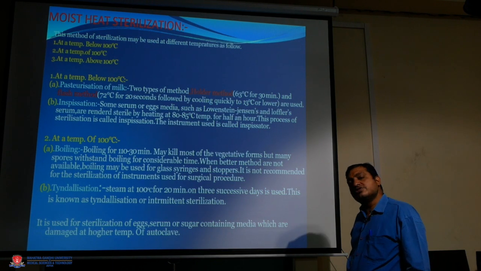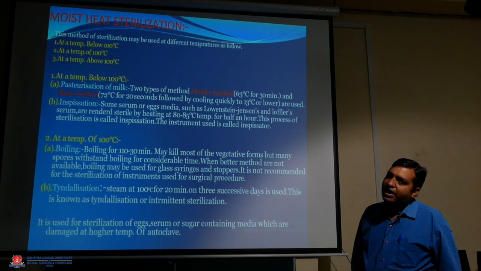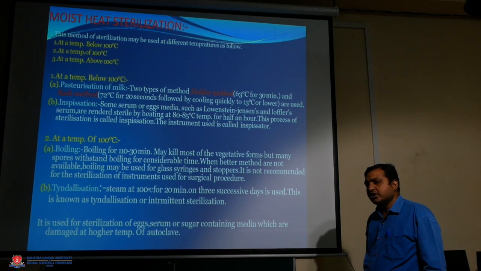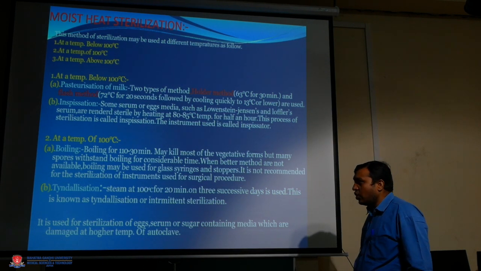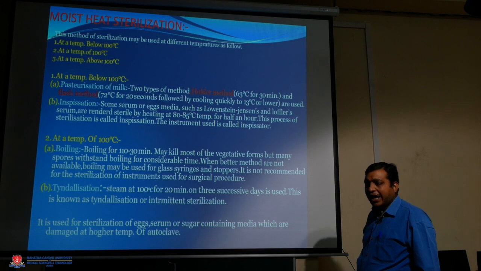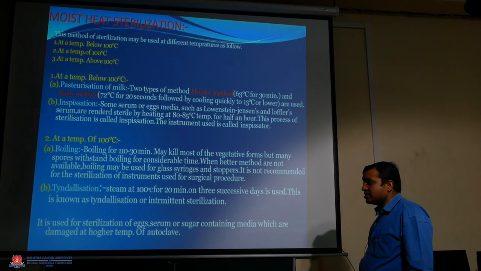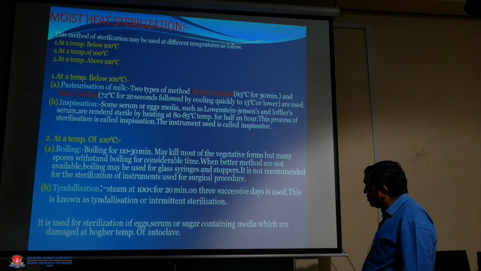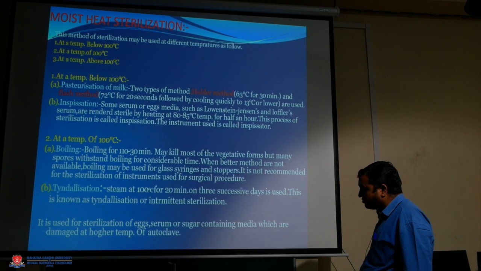These are rendered sterile by heating at 80 to 85 degrees centigrade for half an hour holding time. This process of sterilization is called inspissation, and the instrument used is called an inspissator.